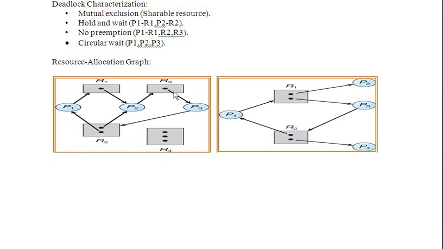So in a resource allocation graph, if there is no cycle, there is no deadlock. Remember, I repeat, if there are no cycles in the resource allocation graph, then there is no deadlock. If there is a cycle, there are chances that there may be a deadlock, or there may not be a deadlock. So deadlock means everyone is waiting here. Here you can see all processes have been allocated resources at a particular time.